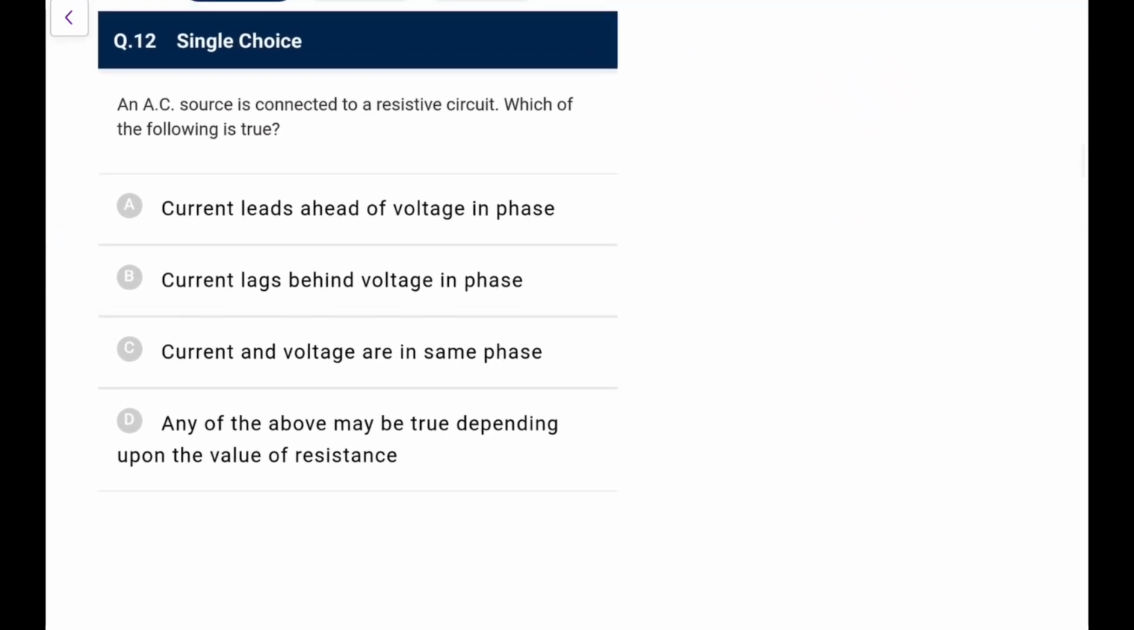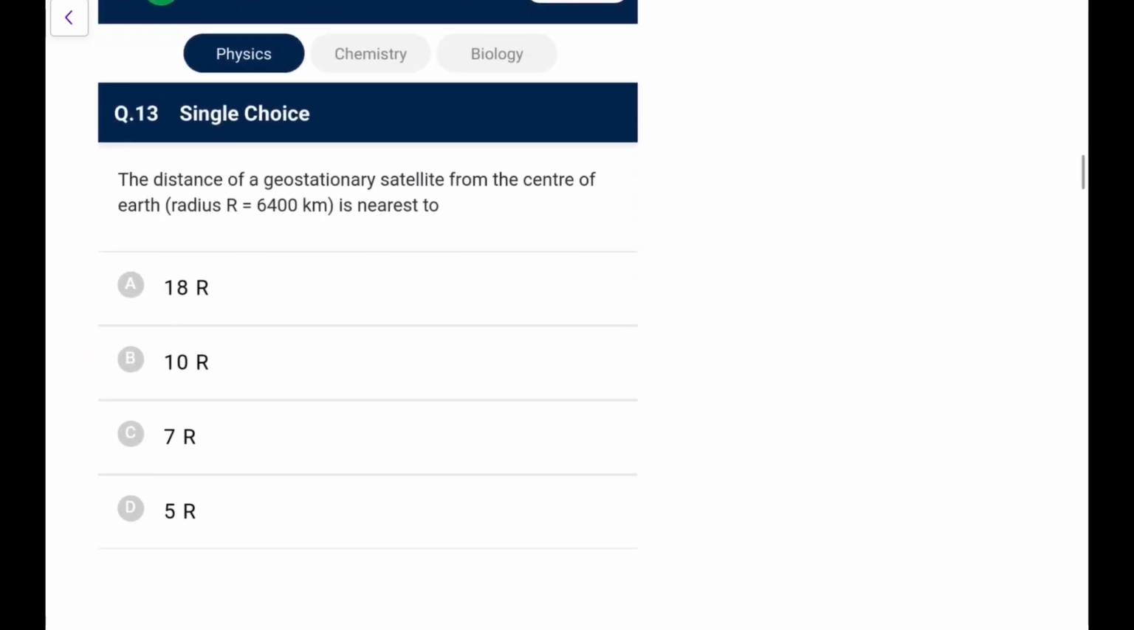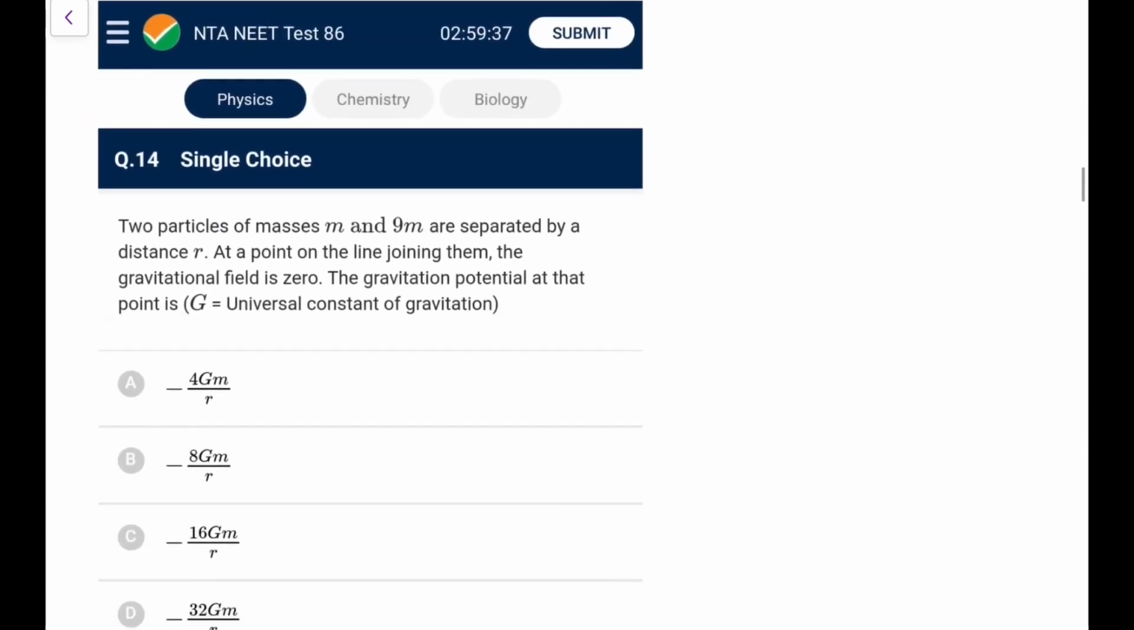An AC source is connected to a resistive circuit. Which of the following is true? Current will be in phase with the voltage as if it is a pure resistor. Next, the distance of a geostationary satellite from the center of the earth is, you know, it is at a height of 6R from the surface, so distance from the center would be 7R. You directly remember this result.